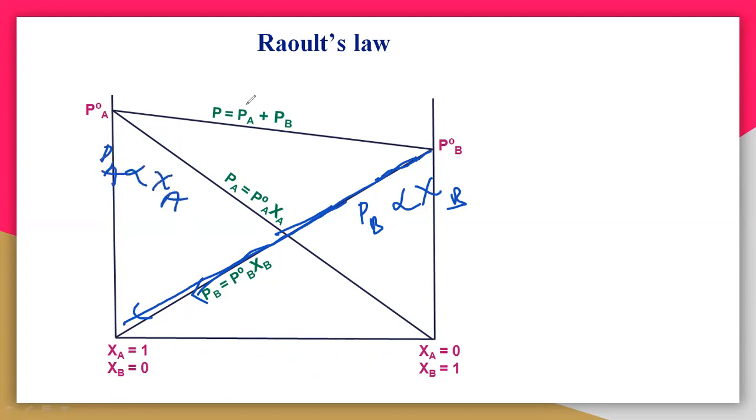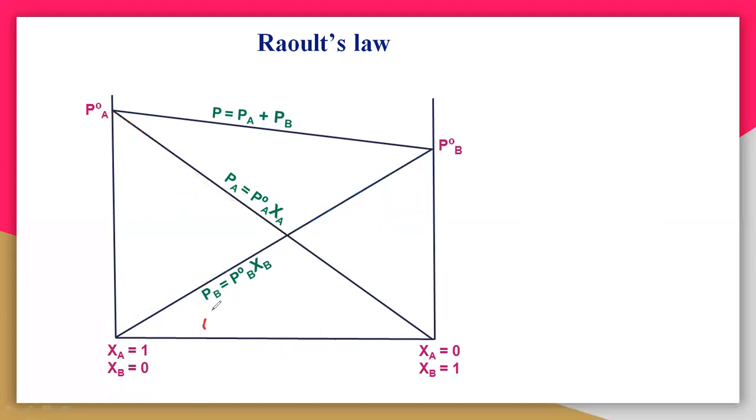And this particular line, this PA line, indicates that PA is directly related to zeta A. Hence, if you are decreasing the zeta A concentration, PA also decreases like this. Hence, these are the curves. So we can write like this: PB is directly related to zeta B.